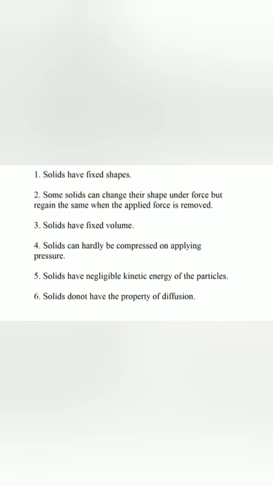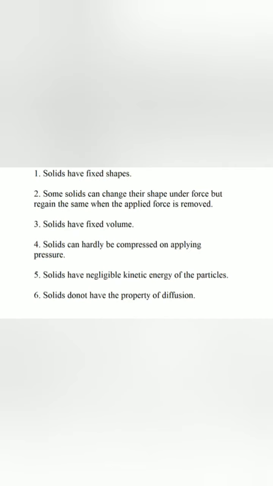Solids can change their shape under force but regain the same when the force is removed. Third, solids keep their volume, which means they have fixed volume. Next, solids can hardly be compressed on applying pressure. Next, solids have negligible kinetic energy of particles. The last one, solids do not have the property of diffusion.